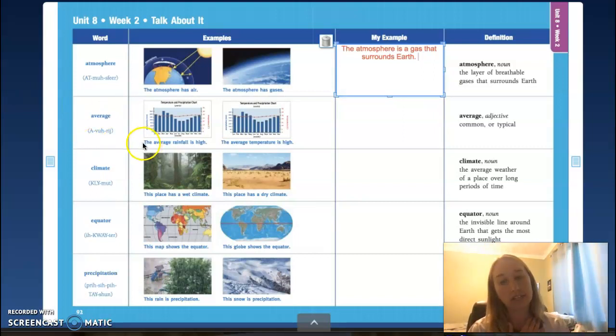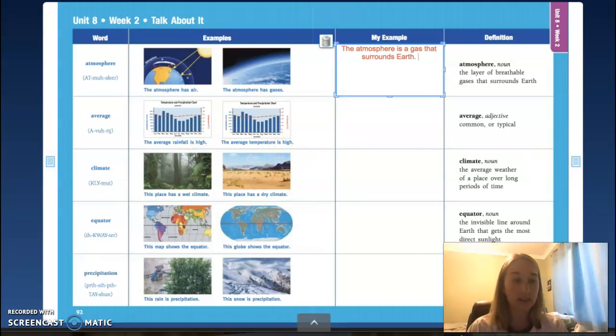So let's read our sentences. The average rainfall is high, meaning the typical rainfall is pretty high wherever they recorded this rainfall. And then in this one, the average temperature is high. So again, wherever they record the temperature, it's typically a high temperature. So the common or typical temperature, common or typical rainfall is high in these two places.